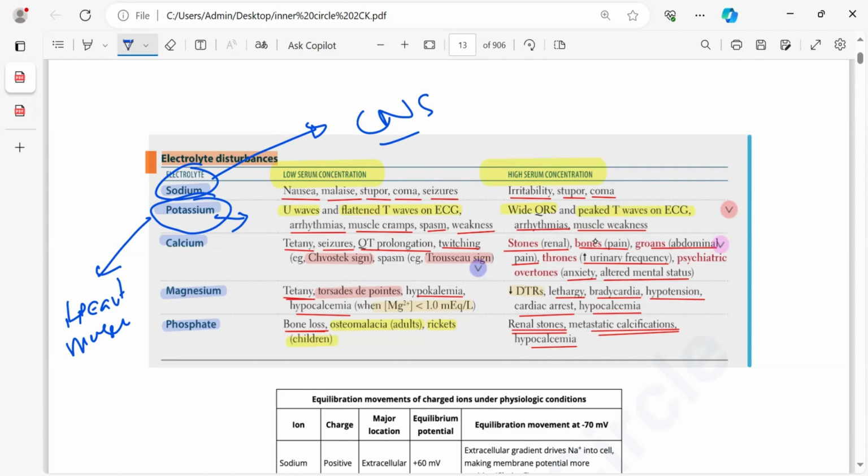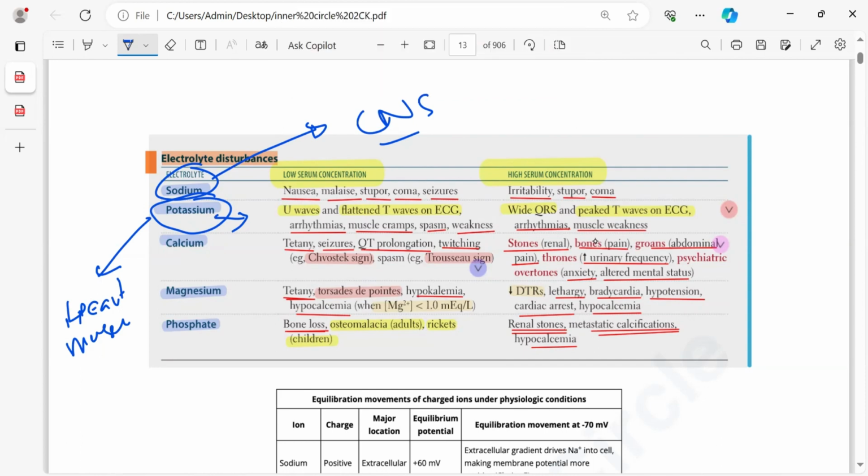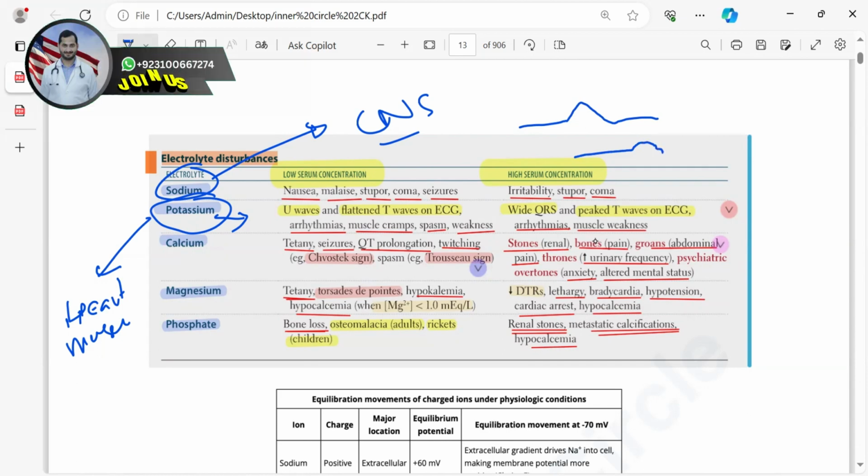So when you have low serum potassium concentration, on ECG that is important, you will have U wave and flat T wave. When you have high potassium, you will have peaked T wave. So how have I made the mnemonic? When you have low serum concentration, the T wave, normal T wave is like that. So that is the T wave. When you have low serum concentration, that T will be lower. That is the mnemonic. So either the T wave will be lower or you will have U wave.